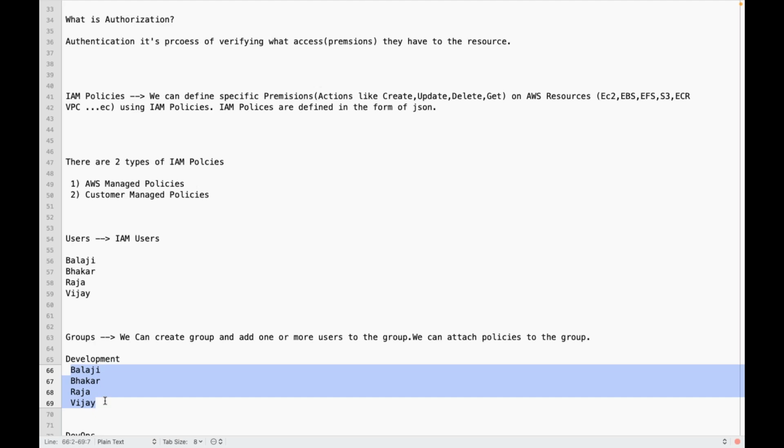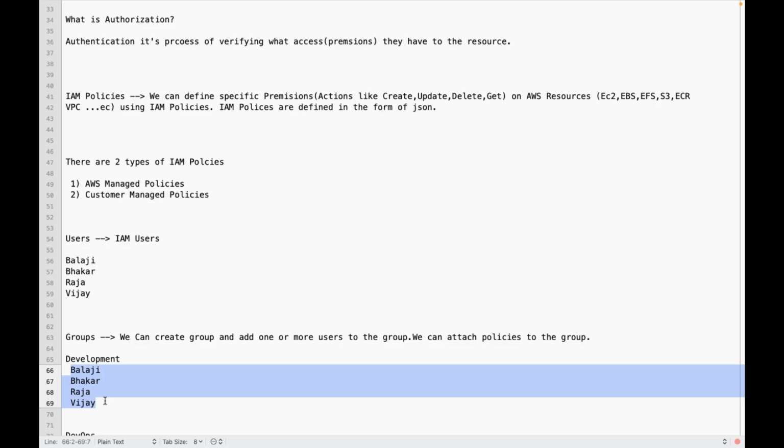Yes. Suppose tomorrow a new employee joins for developing the application. If I add that person to this development group where I have already attached policies, will that person also get access to the AWS resources based on the policies attached to that group?